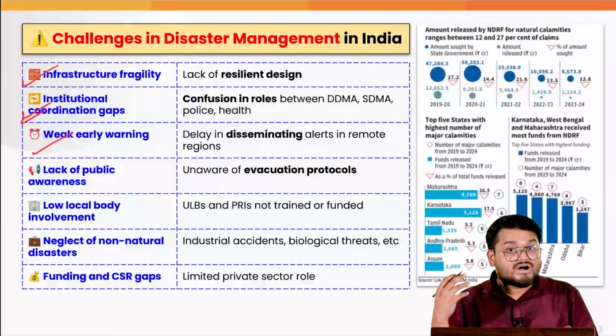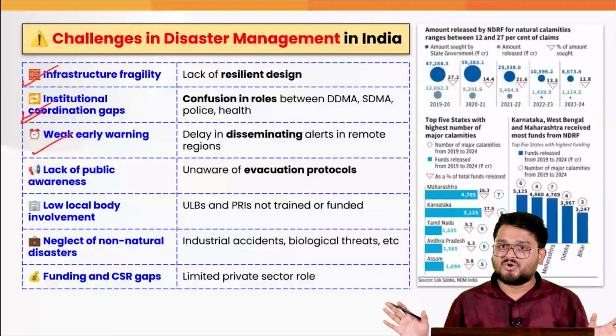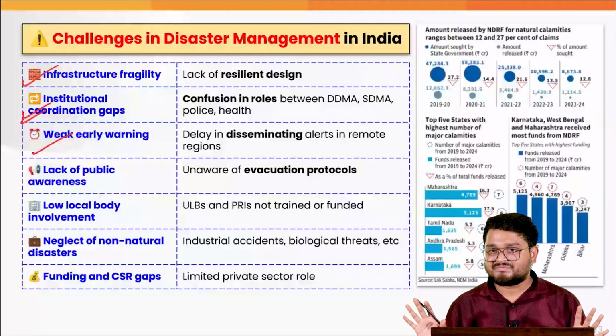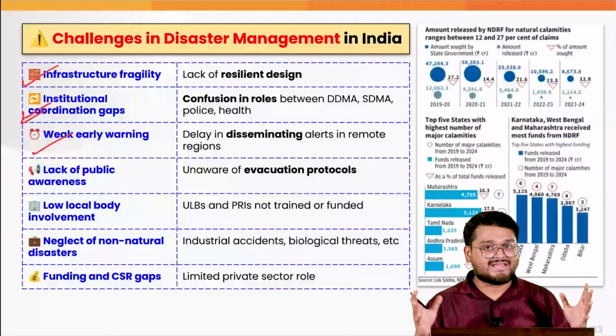Next, early warning systems. We cannot ignore this when we are talking about disasters, right? We have sophisticated satellites.